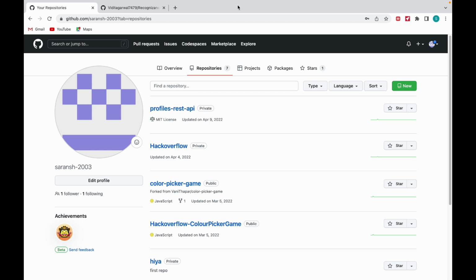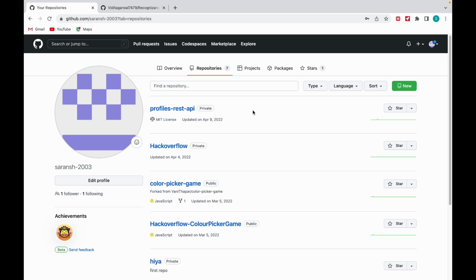So now that your first workshop of Recognizance 2023 has been completed, there are some things you must know, steps you must follow to get the most out of these workshops. The first is that all the contents that will be used in the workshops, along with their corresponding assignments, will be provided to you through a GitHub repository.